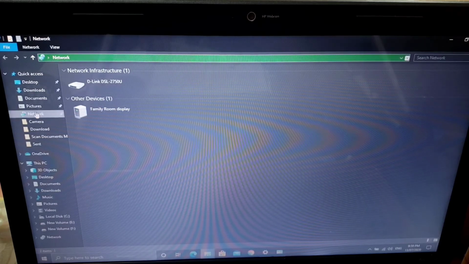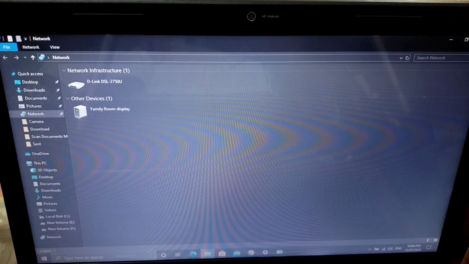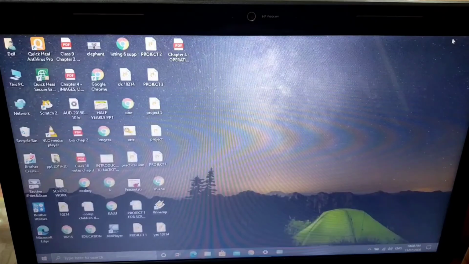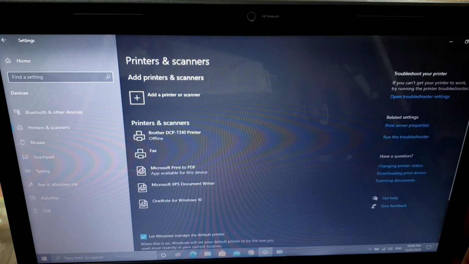Next is documents. See, these icons are available on the desktop, as well as these same things are available on your C drive, D drive as well.